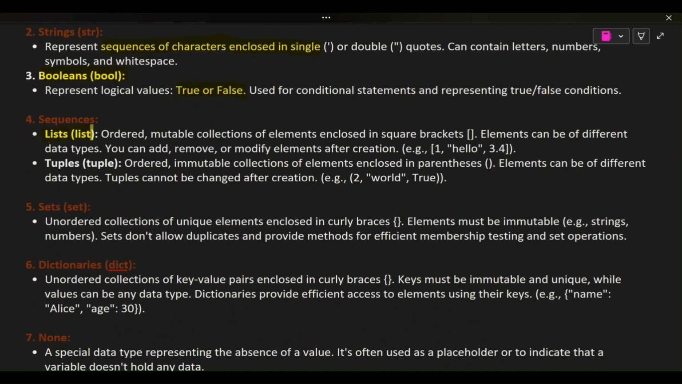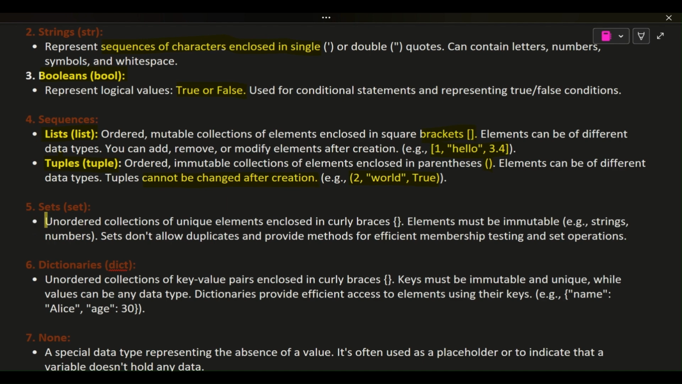4. Sequences. Lists, list: ordered, mutable collections of elements enclosed in square brackets. Elements can be of different data types. You can add, remove, or modify elements after creation. E.g., [1, "hello", 3.4]. Tuples, tuple: ordered, immutable collections of elements enclosed in parentheses. Elements can be of different data types. Tuples cannot be changed after creation. E.g., (2, "world", True).